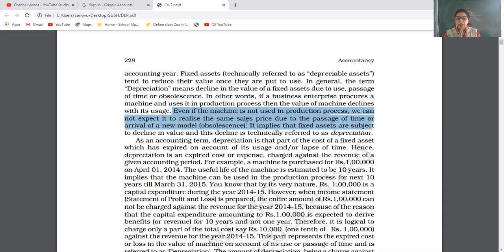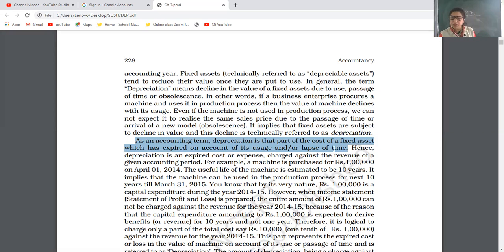So we are giving you the example of decreasing value of fixed asset. That is termed as depreciation. Okay. So in accounting terms we can say depreciation is that part of the cost of a fixed asset which has expired on account of its usage and lapse of time.